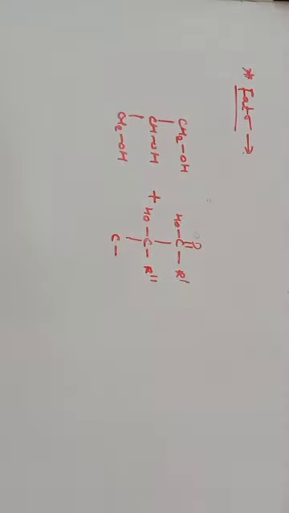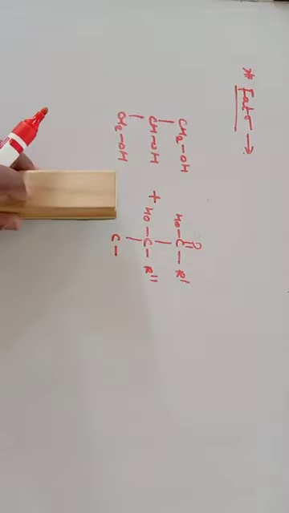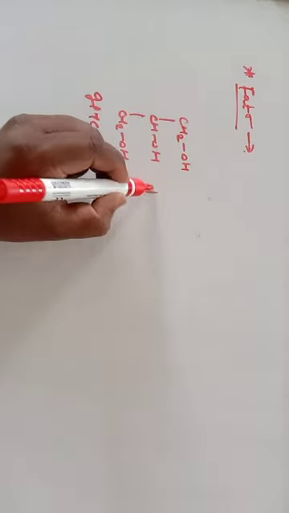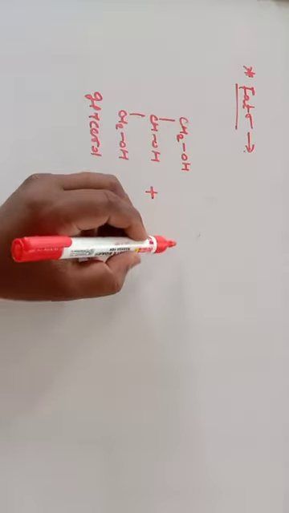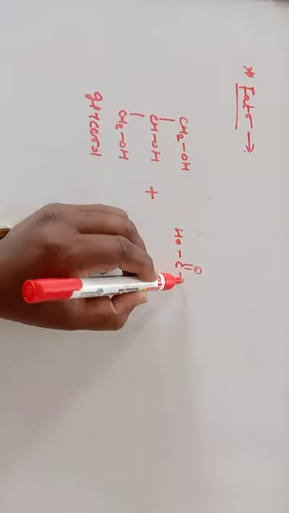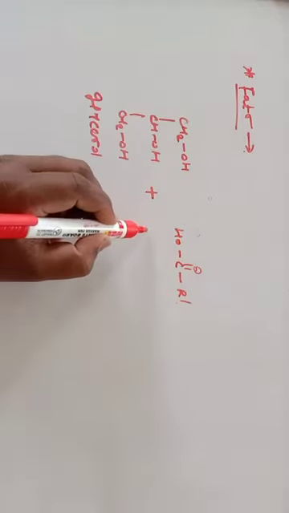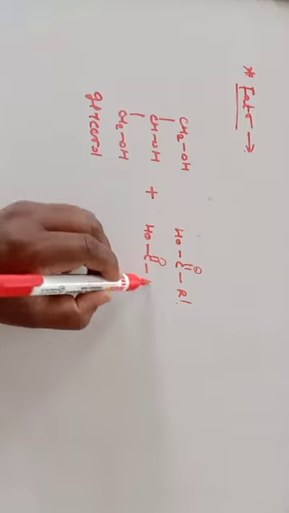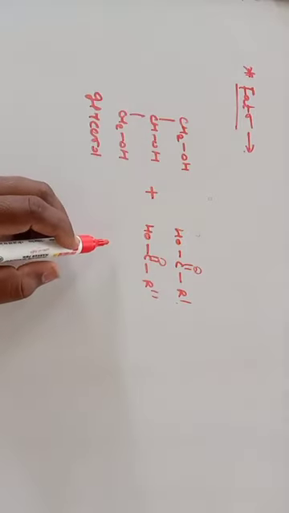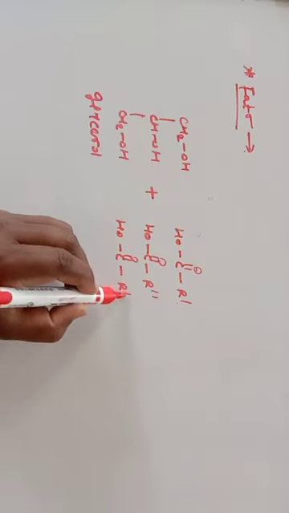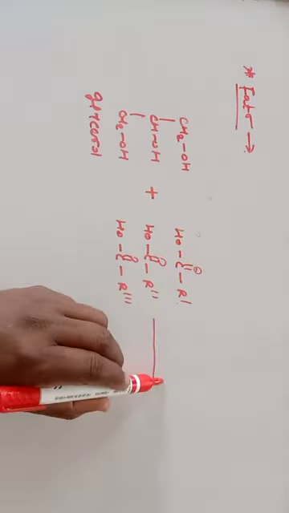So this is your glycerol molecule. Again, three molecules of fatty acids. The fatty acids are different, it is not the same. C double bond O R dash. Again, the second one is there, C double bond O R double dash. Again, C double bond O R triple dash is there, and they will interact.